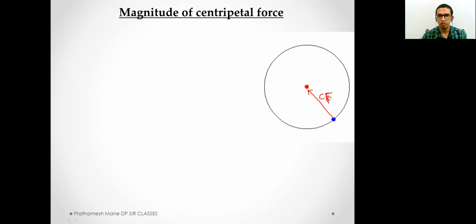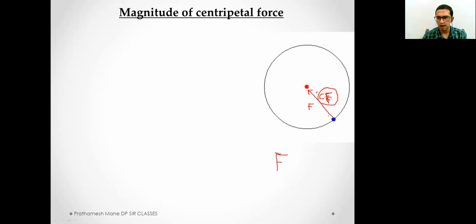So centripetal force is nothing but the force which acts towards the center in a uniform circular motion. And centripetal force is the force which always helps in circular motion. Now we'll just try to find out what the value of this centripetal force is. Consider the value of the centripetal force to be F.